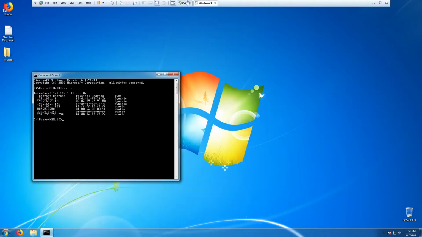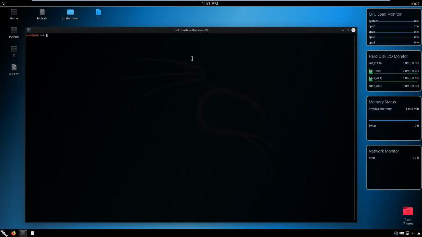Now I'm going to go to my Kali machine, and now it's time to modify things and become man in the middle. This can be done in various ways, but now we are going to do it manually. There are a lot of frameworks for becoming man in the middle, like the man in the middle framework and BetterCap, and we're going to see that in action in future videos. Now I want to show you how it's done manually, so you know what's actually happening when you go for automated tools and frameworks. You need to know how they work manually before you use them.